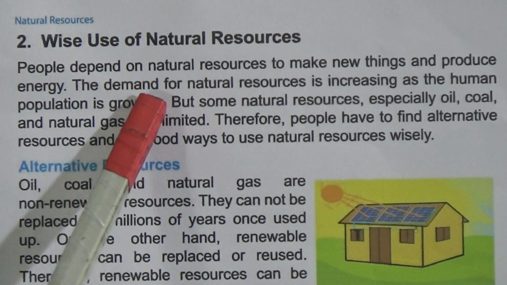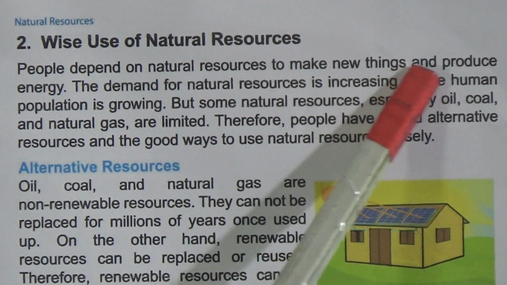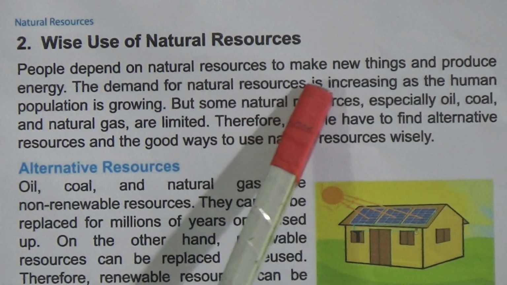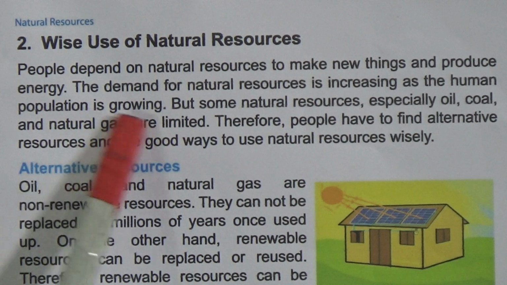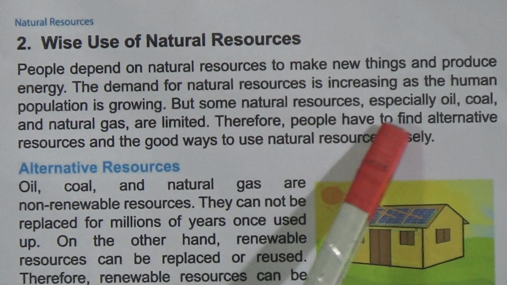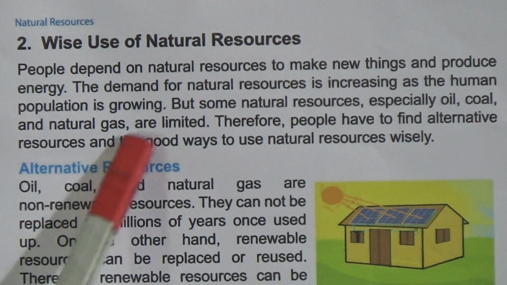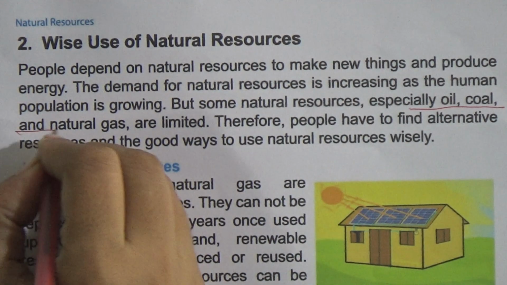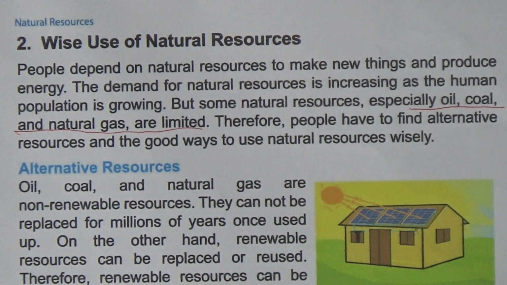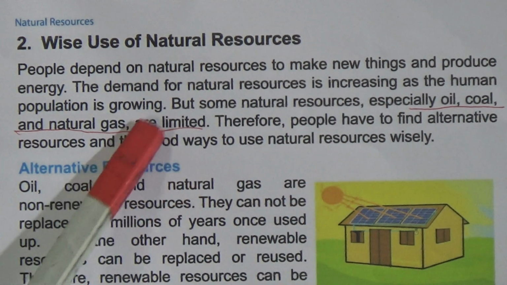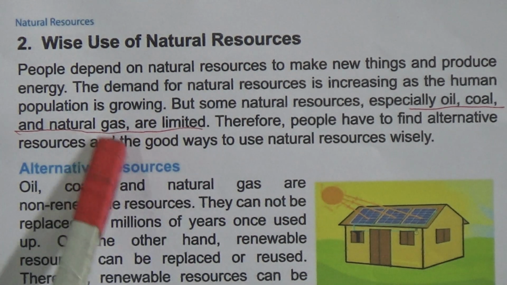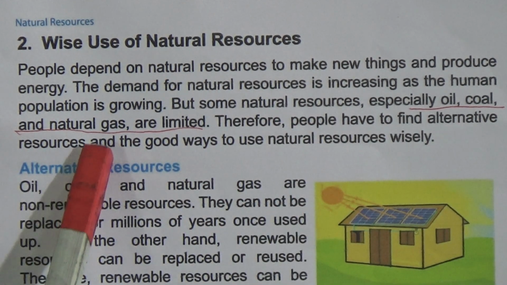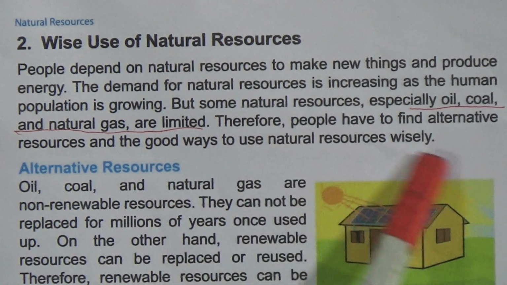Now come to the wise use of natural resources. People demand natural resources to make new things and produce energy, and the demand for natural resources is increasing as the human population is growing. But some natural resources, especially oil, coal and natural gas, are limited. Dear students, you have to know these natural resources. If you use them up one time, the earth needs millions and millions of years to make them again. Therefore people have to find alternative resources and good ways to use natural resources wisely.